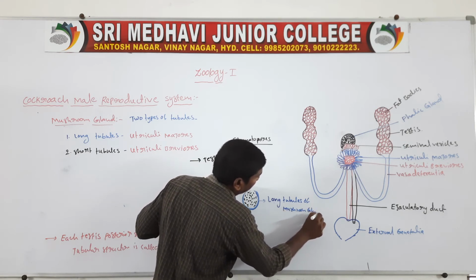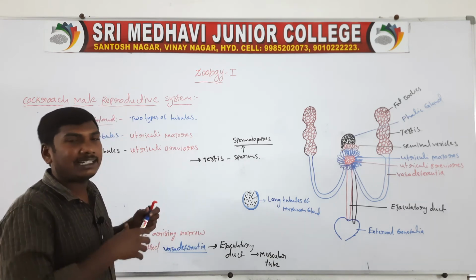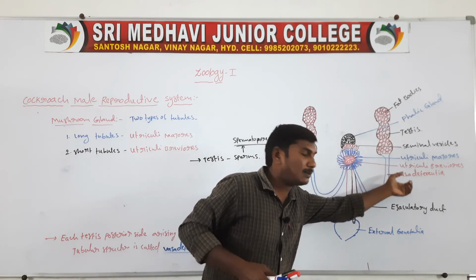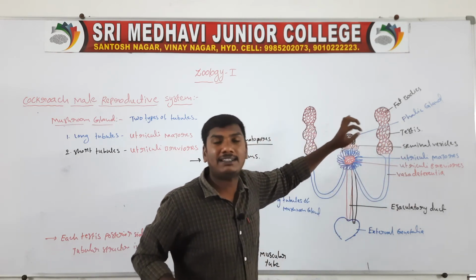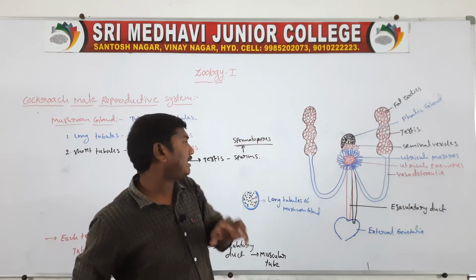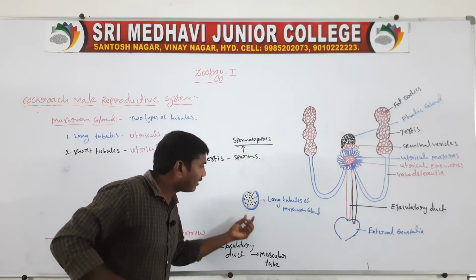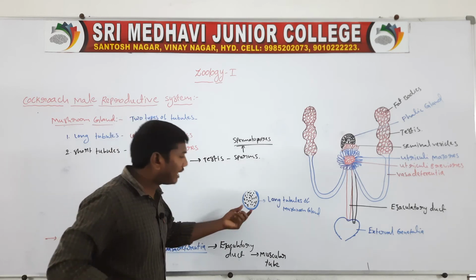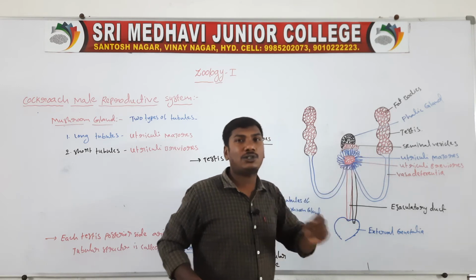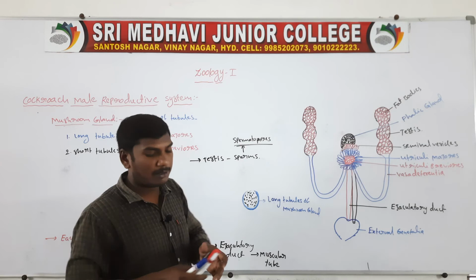Mushroom gland. So the sperms are released from the testis. These sperms are stored in the seminal vesicles. In the seminal vesicles, the spermatophores are formed. Spermatophores means the sperms are covered by three membranes. The inner membrane is the secretion of the long tubules of the mushroom gland.